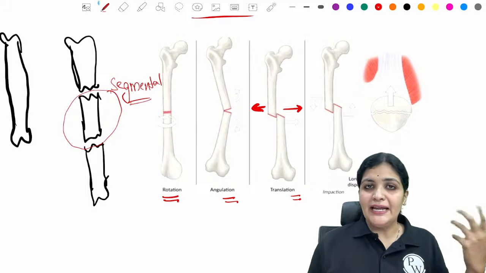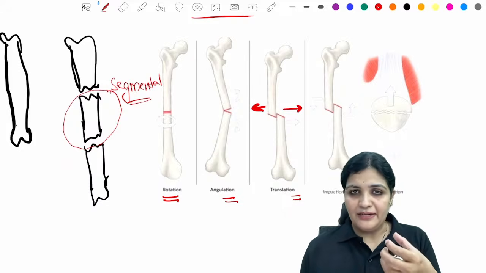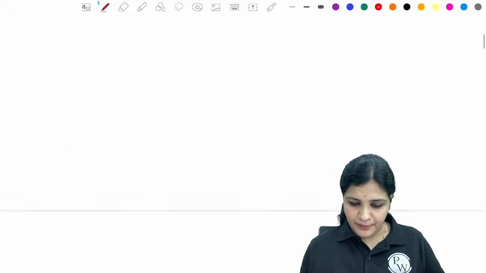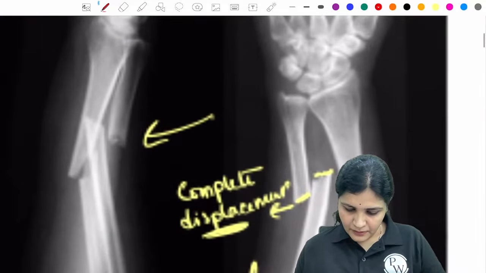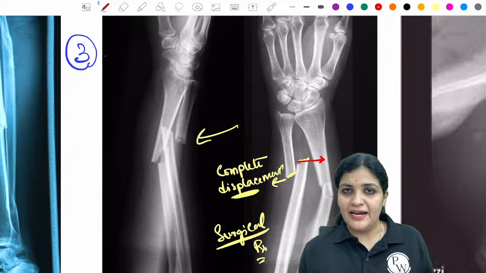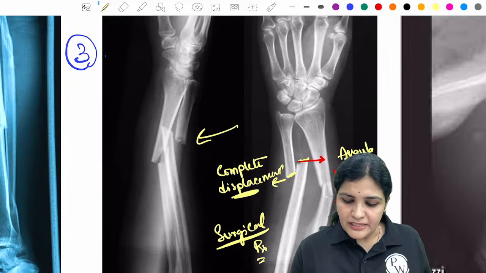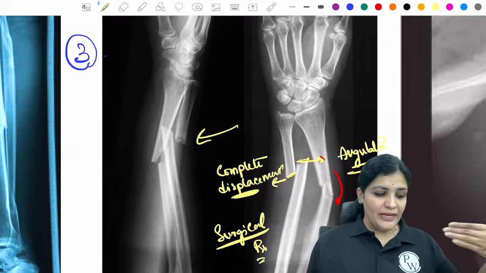Angulation and rotation are measured in degrees, right? It is 10 degrees rotated or 20 degrees angulated. Translation is how much it is shifted from the cortical surfaces. So for example, if you see this particular fracture here, this is completely translated, right? It is completely translated. And if you see this one, this is angulated. So the displacement here is angulation, and here it is translation, right? So these are the various displacements.